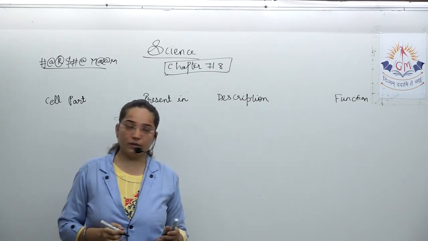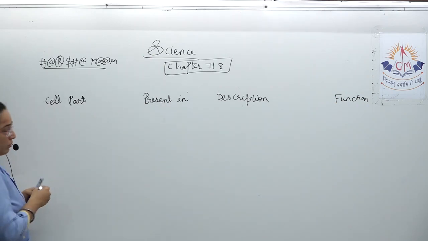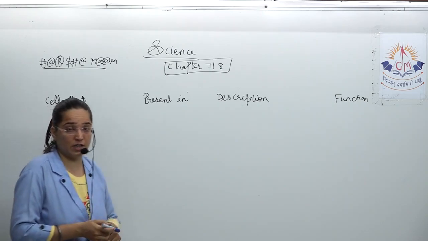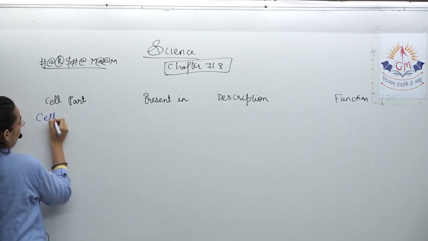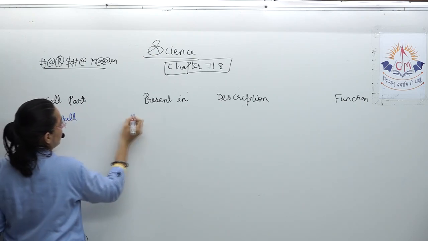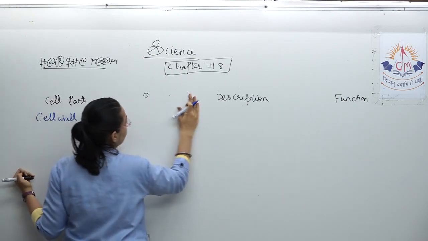If we talk about the cell part, then the very first cell part which they have given is this cell wall, where it is present in only plant cells.